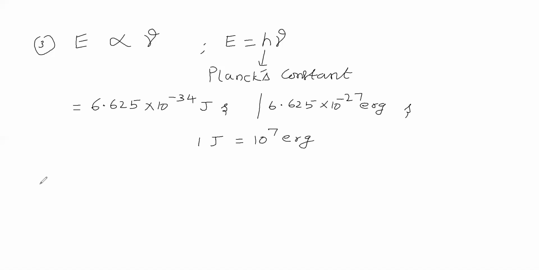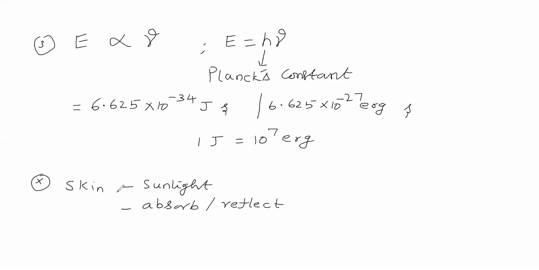Now we will consider that we are exposing our skin to the sunlight. Sunlight is falling over the skin. Now, is the skin absorbing the sunlight or reflecting the sunlight?